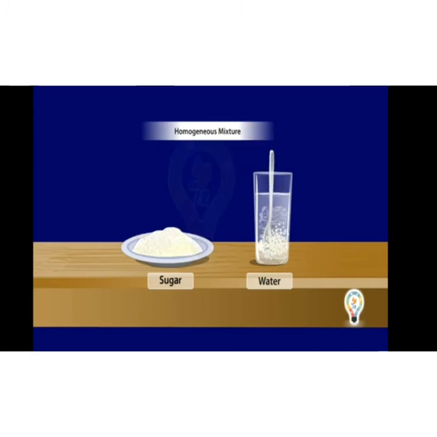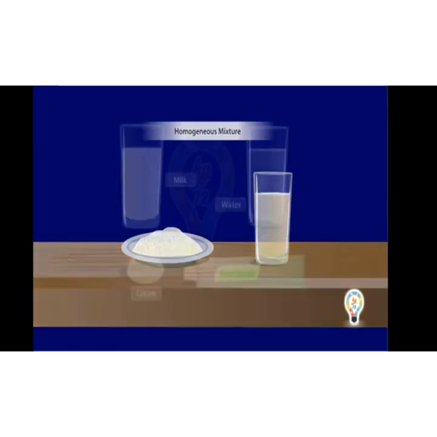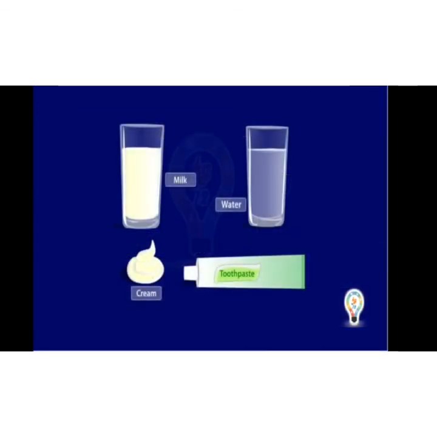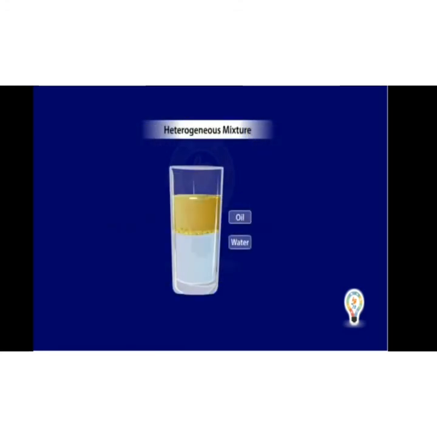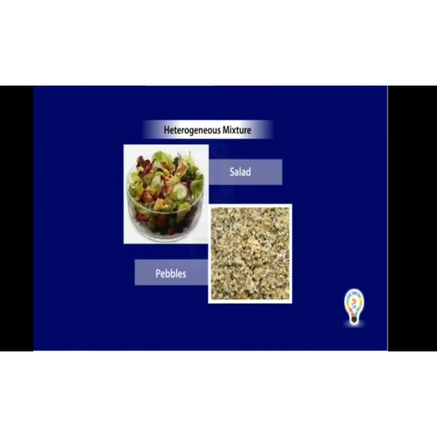For example, when sugar is added to water, it dissolves, showing no signs of two different substances. Other examples are milk, which contains water and cream, and toothpaste. Heterogeneous mixture: a mixture whose components are not soluble in each other. For example, when oil is mixed in water, it doesn't dissolve. Other examples are a mixture of sand and pebbles, salad, etc.